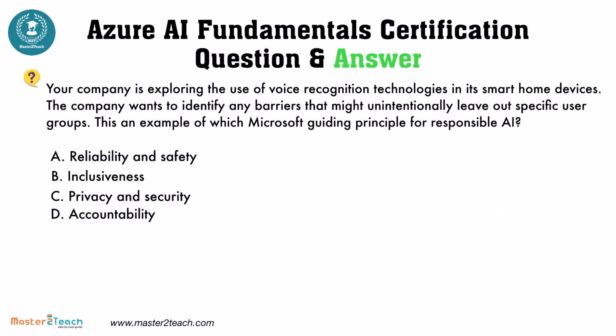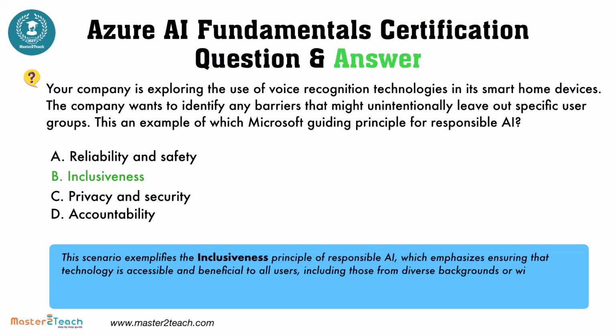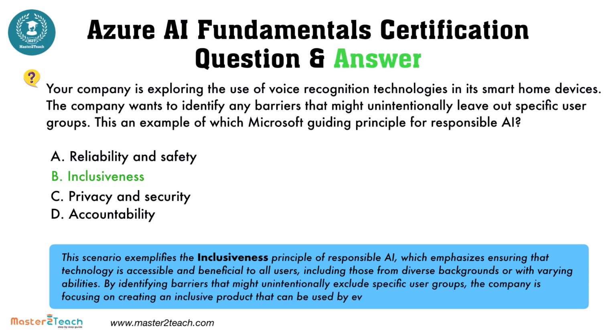The correct answer is inclusiveness. This scenario exemplifies the inclusiveness principle of responsible AI, which emphasizes ensuring that technology is accessible and beneficial to all users, including those from diverse backgrounds or with varying abilities. By identifying barriers that might unintentionally exclude specific user groups, the company is focusing on creating an inclusive product that can be used by everyone.